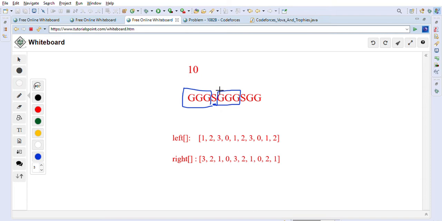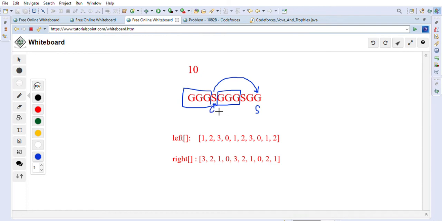So let's first understand this, and then we'll go through the logic and how we can solve this problem. We can take this S and go to the farthest G here. The farthest G is this one. So we can put S here, and instead we will take this G here.